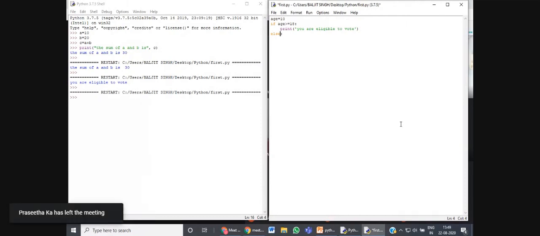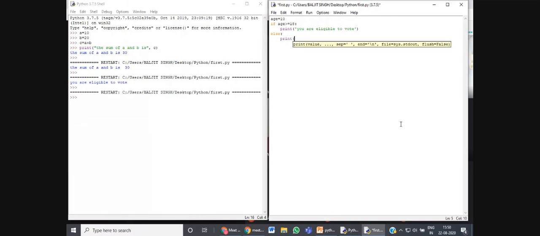Else itself means that the condition given in the if statement is returning a false value. So we need not repeat the condition here, and simply write the other message that we want to get when this condition is not true.